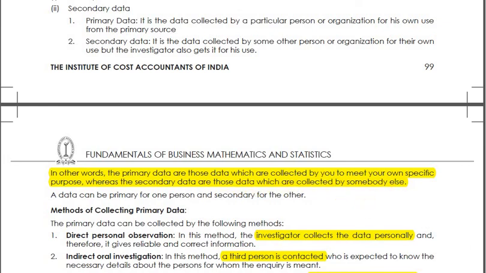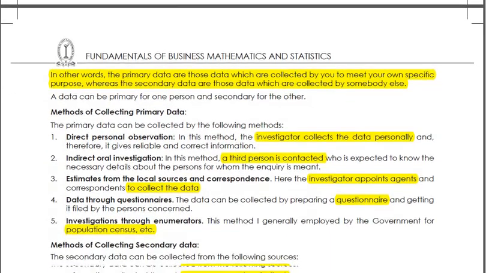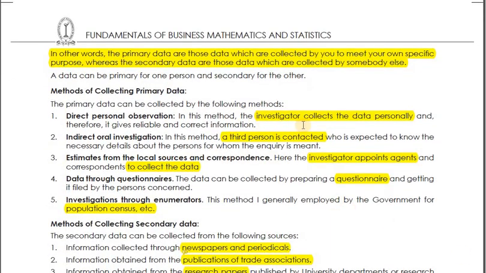Now how can you collect the primary data? You can directly do personal observation. Take this example: how many hours a student studies. For that, you can just sit near the library, or observe how many students visit the library, what is the average number of students visiting the library, some kind of study you want to conduct.